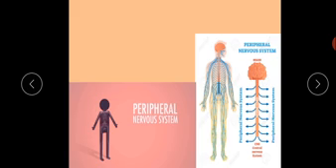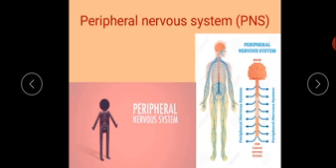Okay, let's proceed towards the next topic, that is peripheral nervous system. You know, the nervous system of human has two divisions: central nervous system and peripheral nervous system. The central nervous system consists of brain and spinal cord, whereas the peripheral nervous system consists of nerves. Okay, so let's just see the peripheral nervous system. Peripheral nervous system consists of nerves and ganglia.